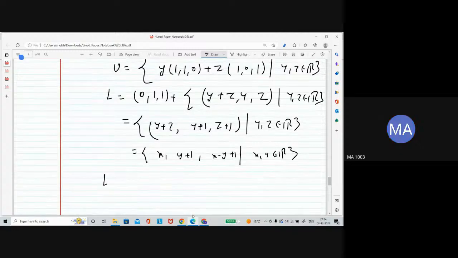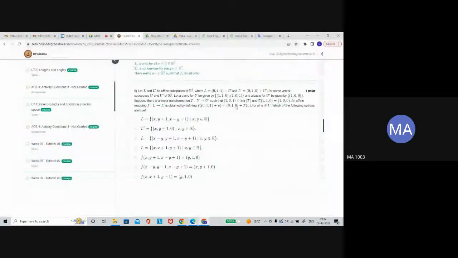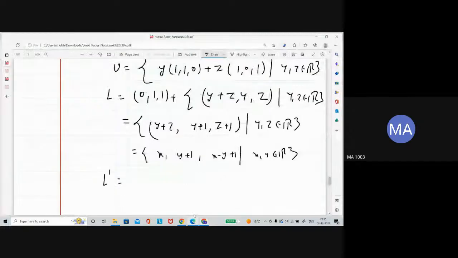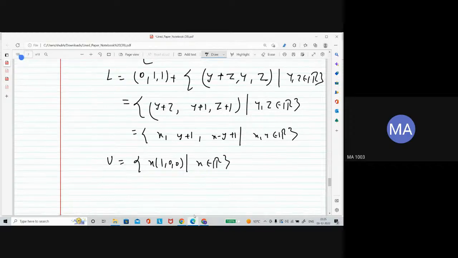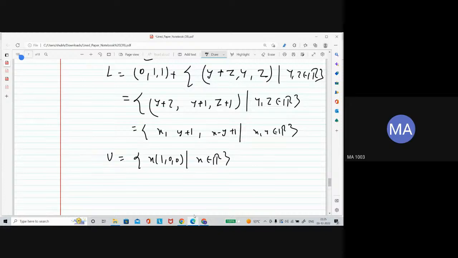Now similarly you can find L prime. Basis of L prime is given here. First you need to find U prime. Basis of U prime is 100, only one vector is given.